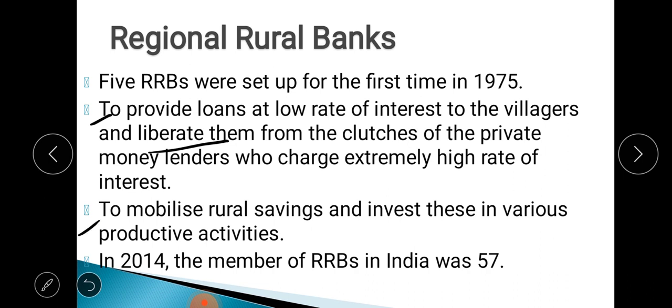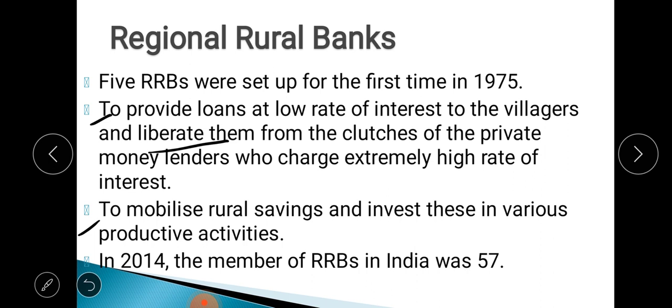Then you see, to mobilize rural savings and invest them in various productive activities. That means it uses the savings of the people in various kinds of production activities, investing that money in various productive activities.